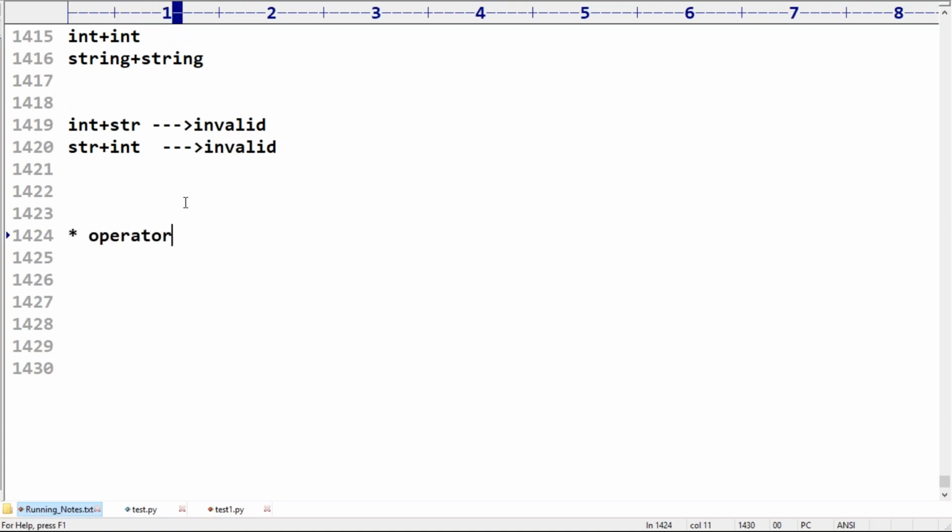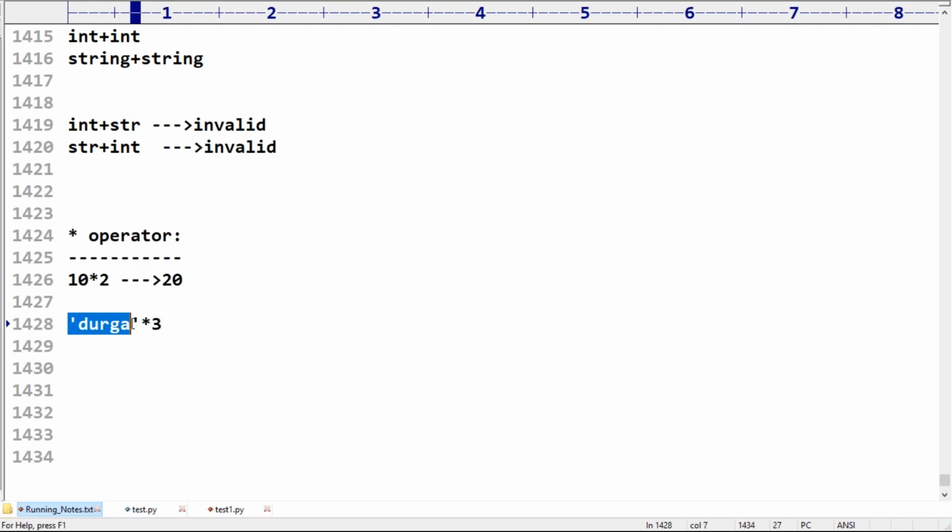Star operator. 10 star 2, what answer will we get? 20, perfect, no explanation required. But this star operator is applicable for the string also. Durga star 3, I'm taking. Sir, can you please tell, is it applicable or not? Yes, this is the repetition operator. Now star for the string, repetition operator.